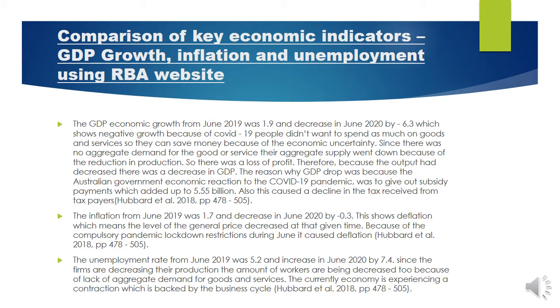The unemployment rate from June 2019 was 5.2 and increased in June 2020 by 7.4. Since the firms are decreasing their production, the number of workers is being decreased too because of the lack of aggregate demand for goods and services. The current economy is experiencing a contraction, which is backed up by the business cycle.